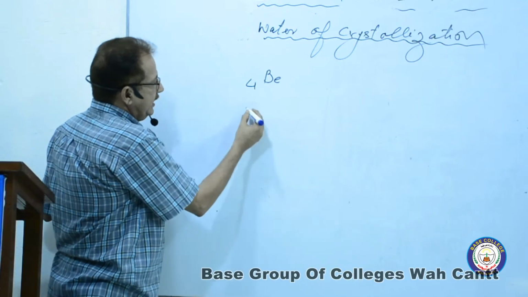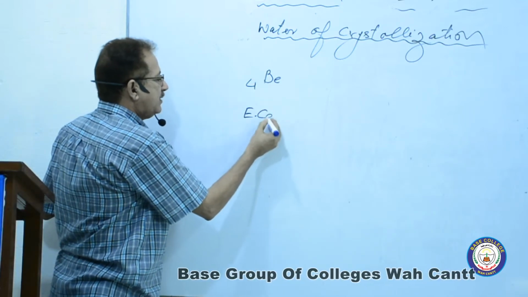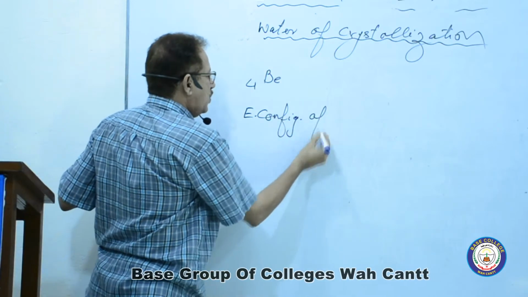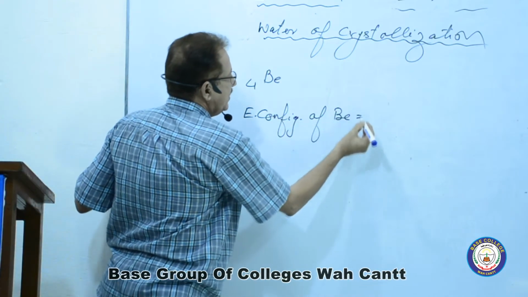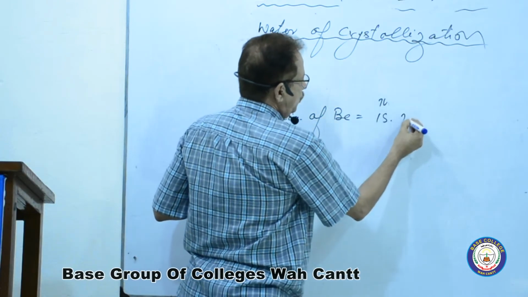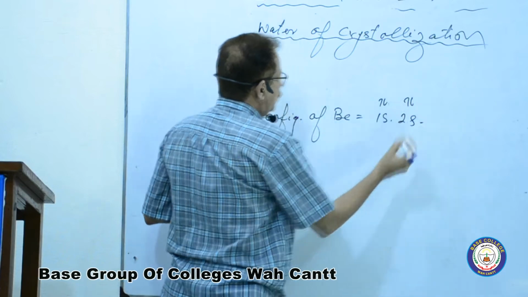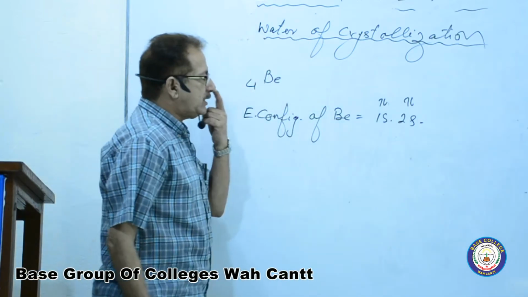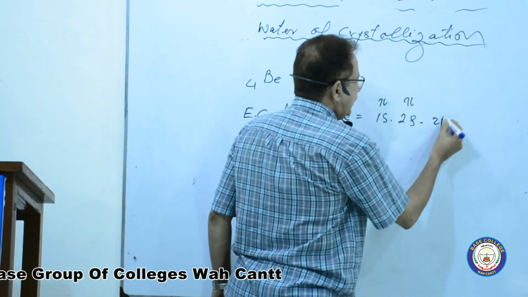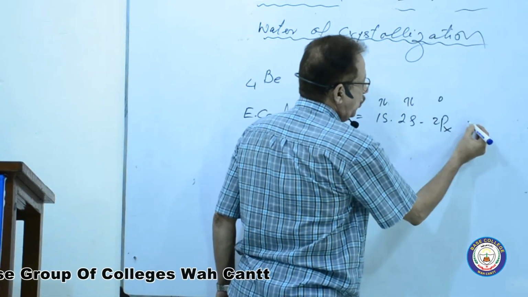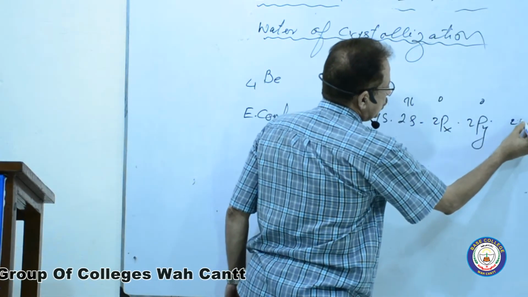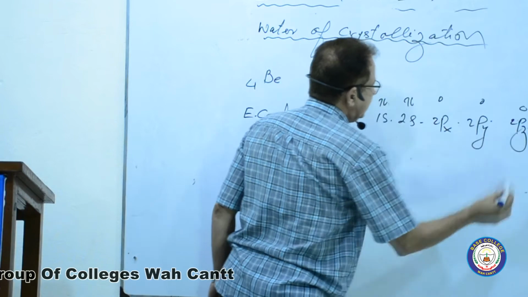Now, electronic configuration. The electronic configuration of beryllium is 1s2, 2s2, 2px0, 2py0 and 2pz0.